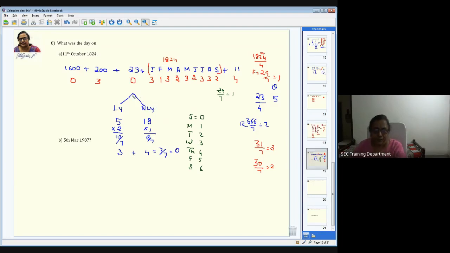And instead of doing so much calculation, as I told you, we can discard some. We can just take this out: 3 plus 3 plus 1 is 7. Again here, 2 plus 3 plus 4 is 7. So I don't have to add these. Then it's going to be 3 plus 3, 6. I can still add these two. So what is left is 3 plus 2, 5. 5 plus 3 is 8. So 8 by 7 is 1. You can just do it this way. So if it is 1, the answer is Monday.